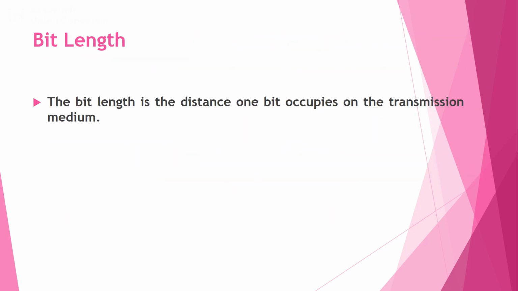Next we'll take bit length. The bit length is the distance occupied by one bit on the transmission medium.